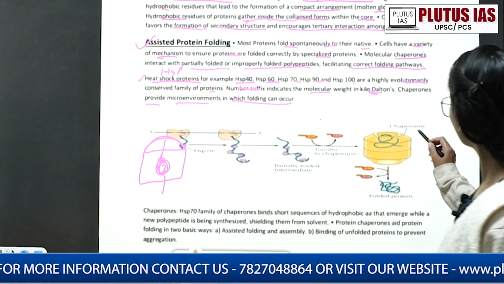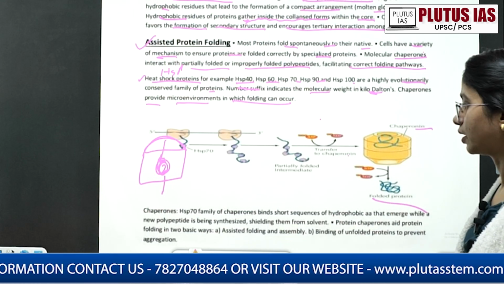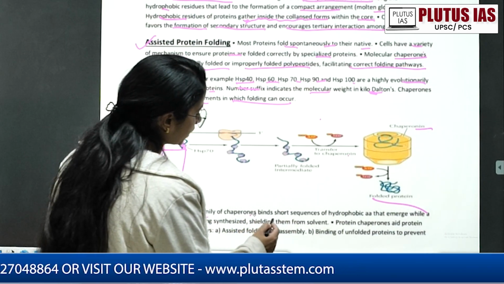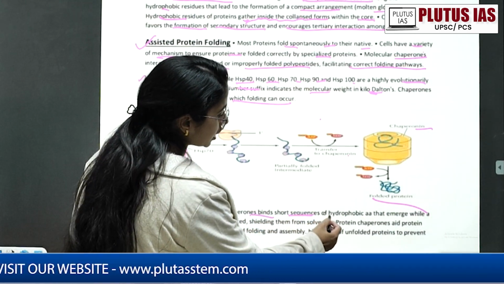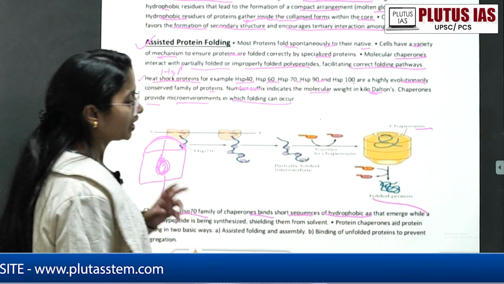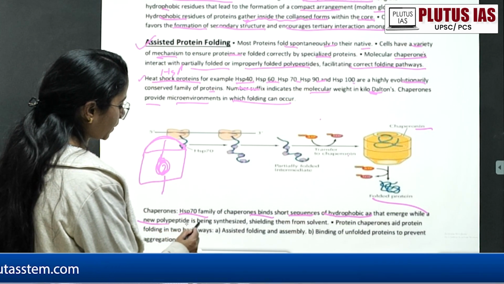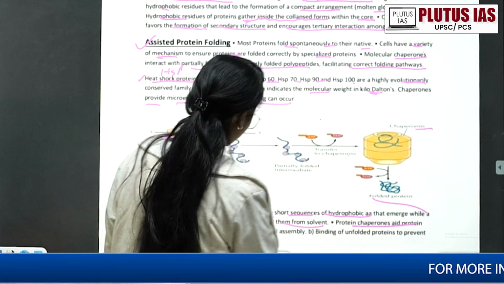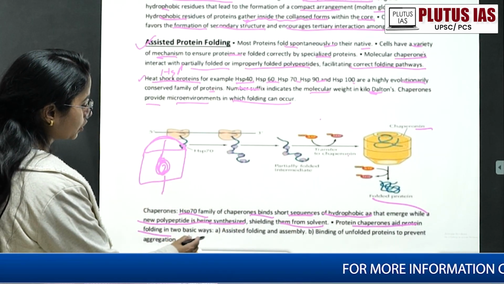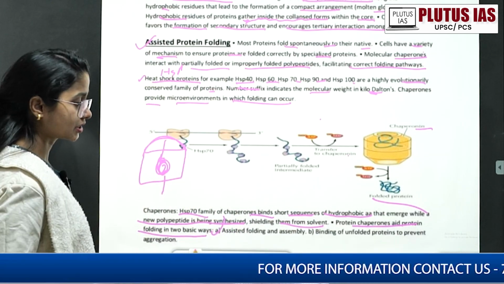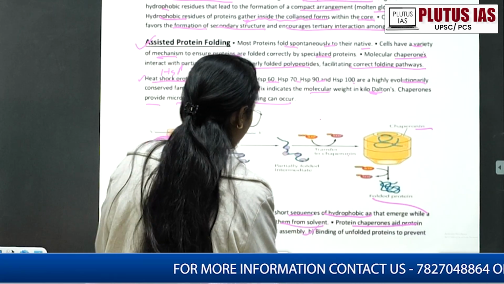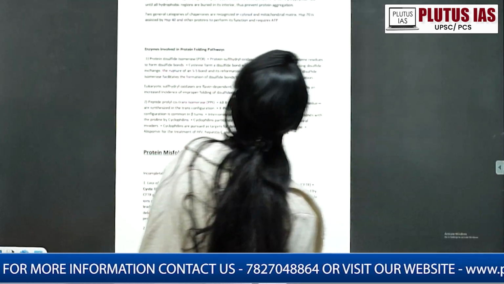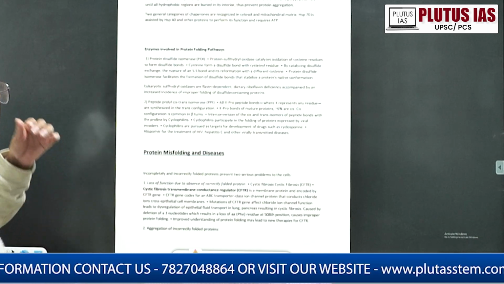Okay, then look, this is a chaperone, this is a folded protein. The HSP70 family of chaperones binds the short sequences of hydrophobic amino acids that emerge while the new polypeptide is being synthesized, shielding them from the solvent. Protein chaperones aid protein folding in two basic ways. The first is assisted folding and the second is binding of unfolded proteins to prevent aggregation. Got it?